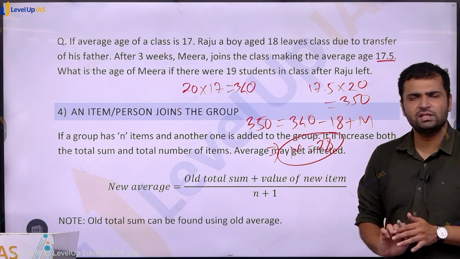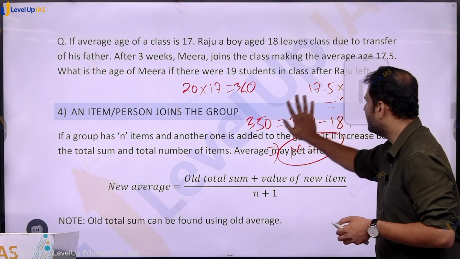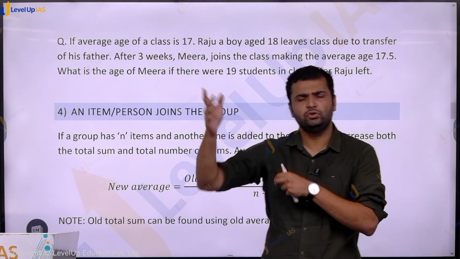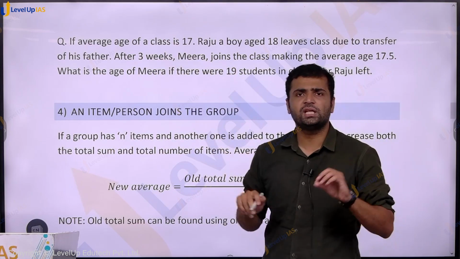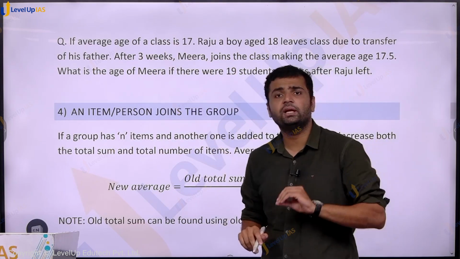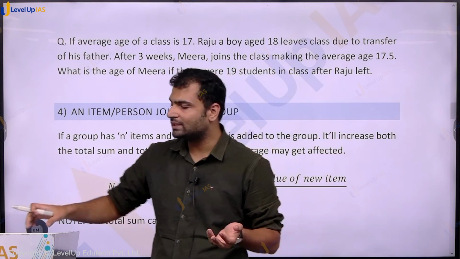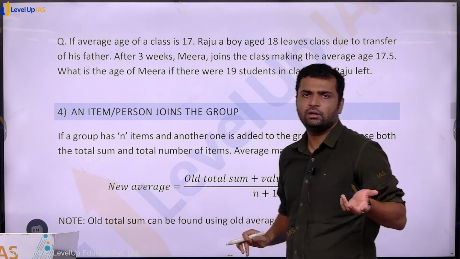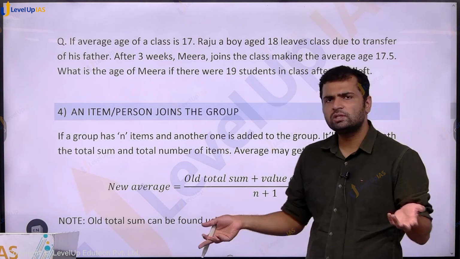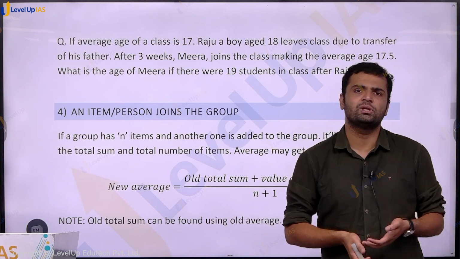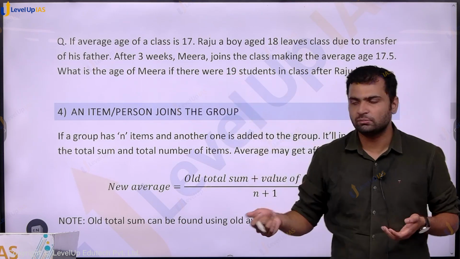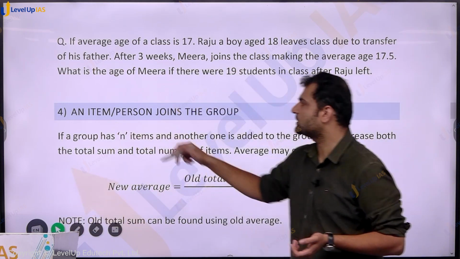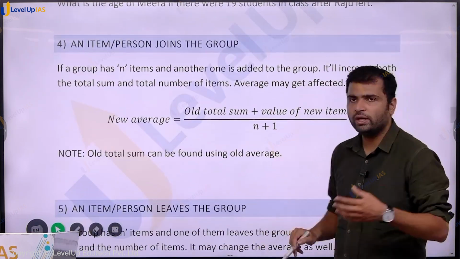Only using the definition we can solve. Just keep calm and use the definition. Whatever information is given, use that. We are given average, we are given number, so we can find sum. We are given the average of the new class and the number of the new class, and we use the definition to find the sum. New sum is old sum minus Raju plus Meera. That is all.